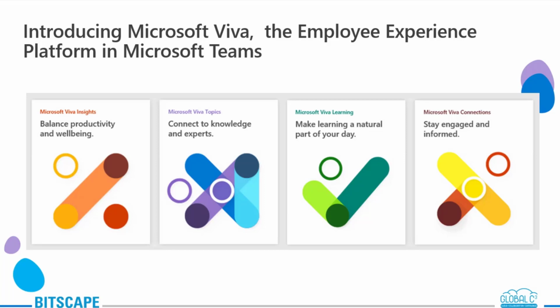Let me give you an overall gist. What are these four features? Microsoft Viva has four modules under it. One is Viva Insights. Then we have Topics, Viva Learning, and Viva Connections. Viva Topics lets you organize your knowledge into topic pages. Your organization's experts can share and refine knowledge through curated topic pages, which are automatically generated and also updated by AI.